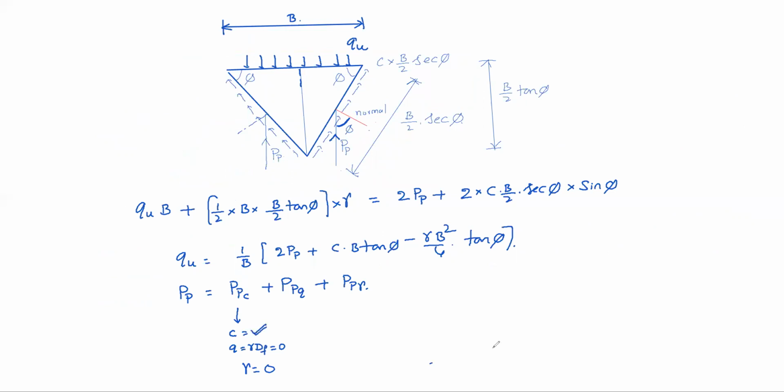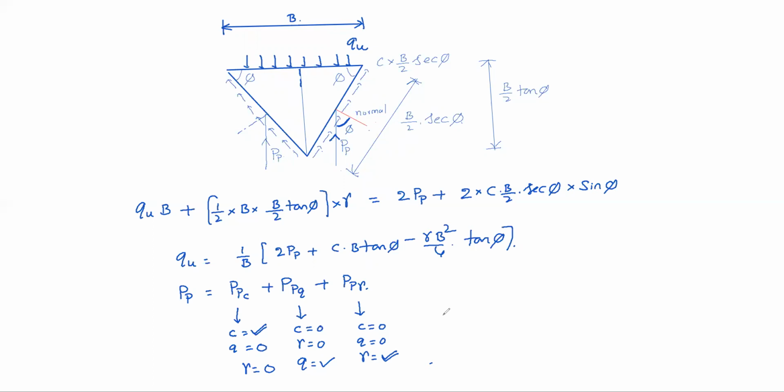Coming to the second part, while calculating PPQ, we assume C0, gamma 0, Q alone non-zero. While calculating PP gamma, here C0, Q0, gamma only non-zero. That means weight of the soil. Okay, understood now?